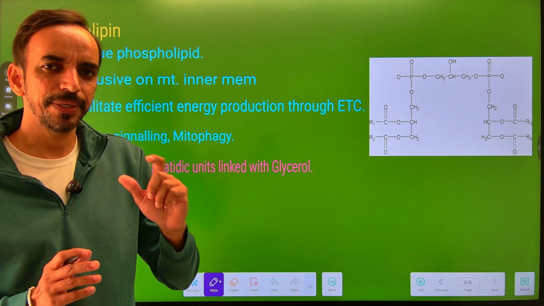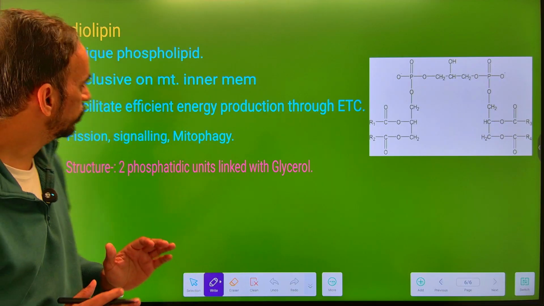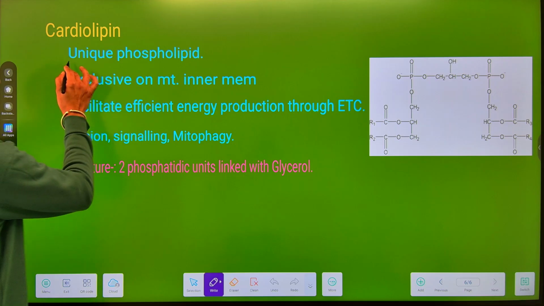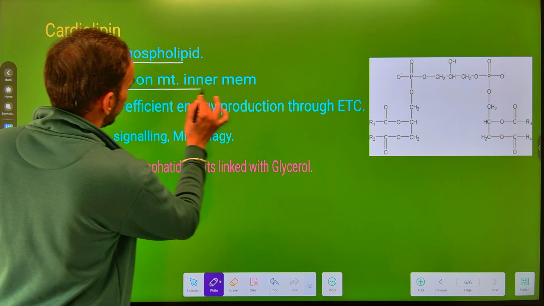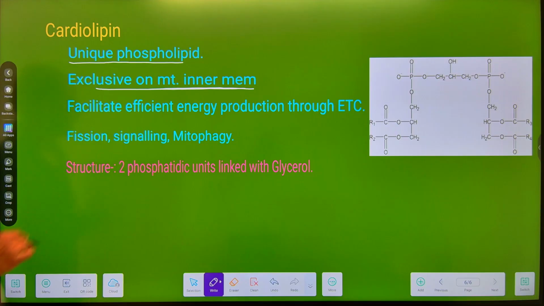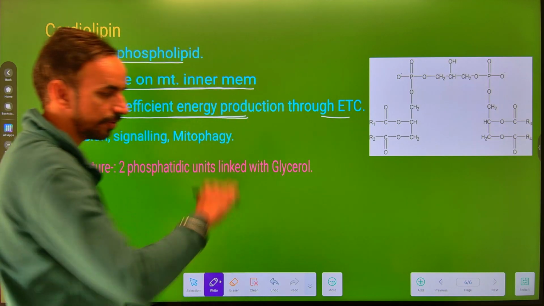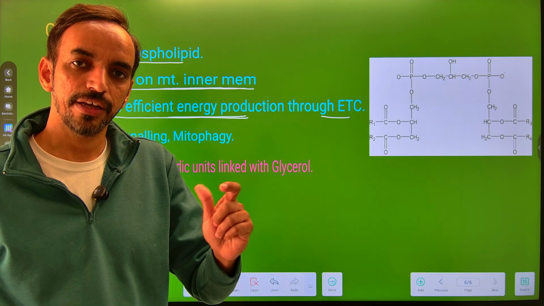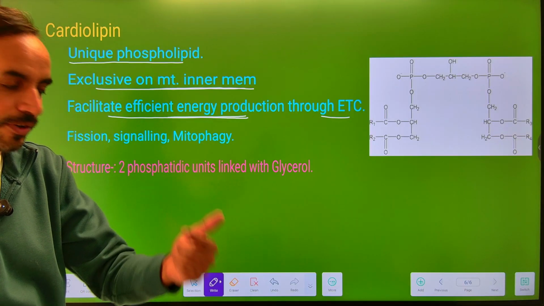Next, let us take an important thing. There is a presence of a specific type of phospholipid on the mitochondrial inner membrane, and this is called cardiolipin. Now this cardiolipin is a unique phospholipid which remains present exclusively on the mitochondrial inner membrane. It facilitates energy production through the electron transport chain. It means the electron transport chain will not be as efficient if there is an absence of cardiolipin on the inner mitochondrial membrane. So it facilitates the electron transport.